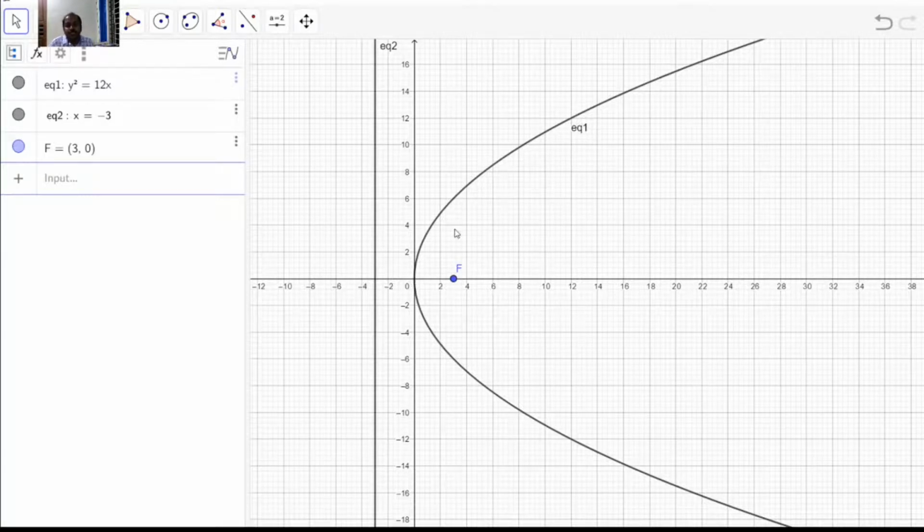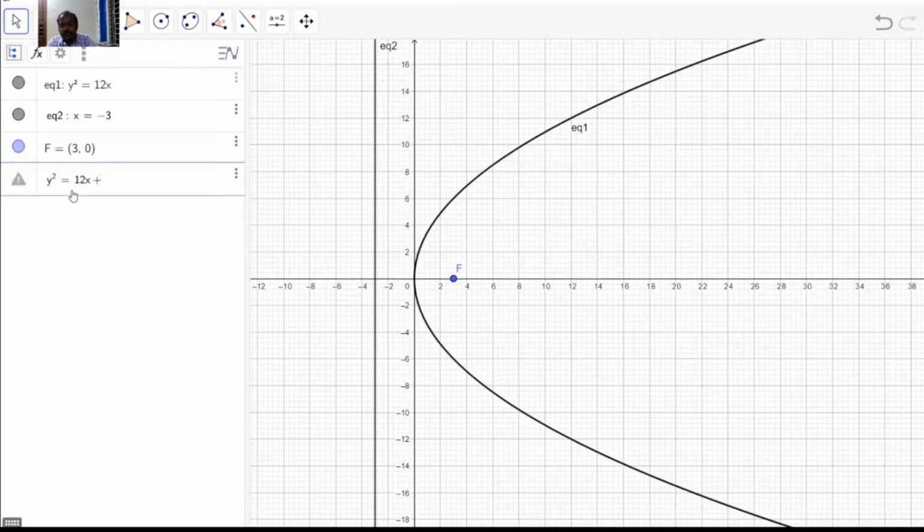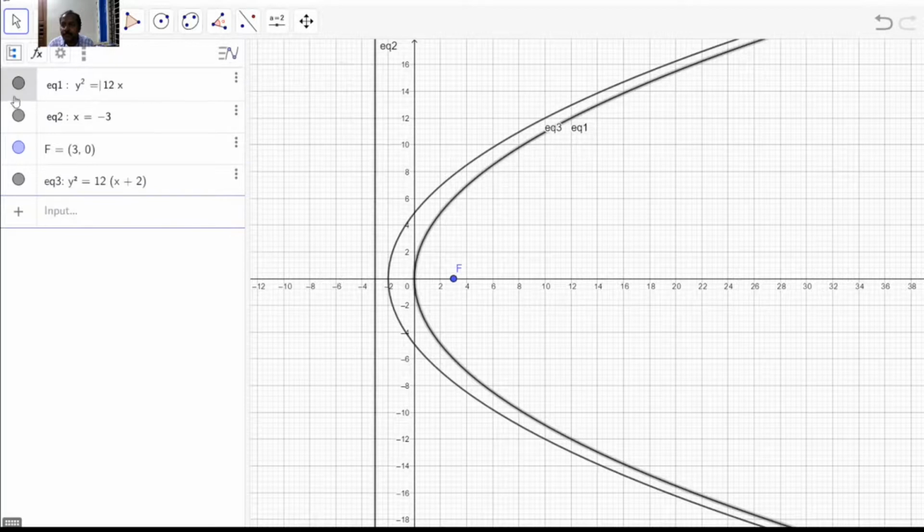Now, you know what shifting is. Suppose, instead of taking y square is equal to 12x, you consider y square is equal to 12 into x plus 2. You may delete this, or you may color this differently.